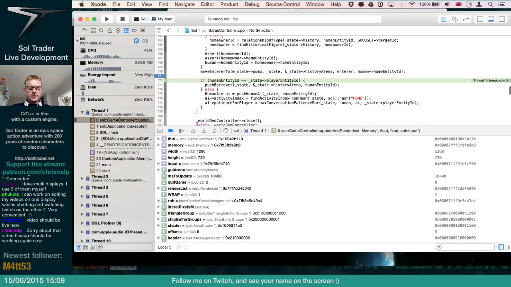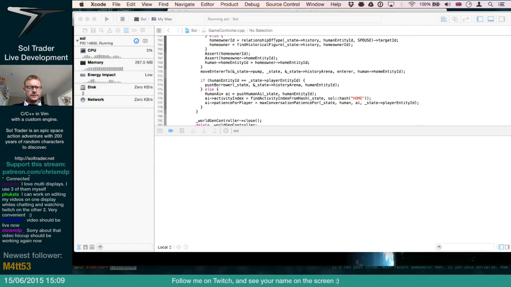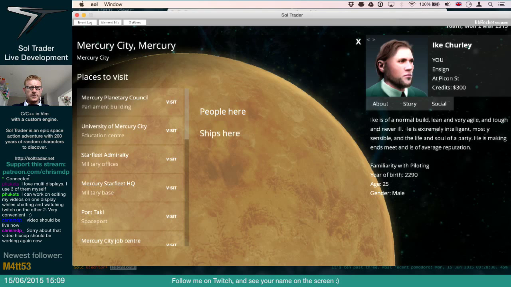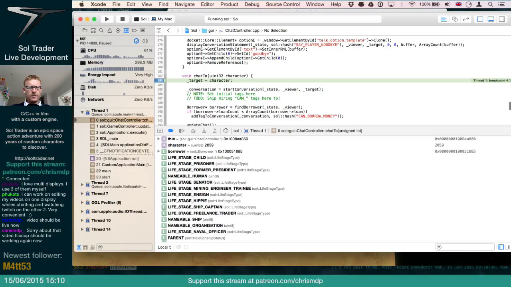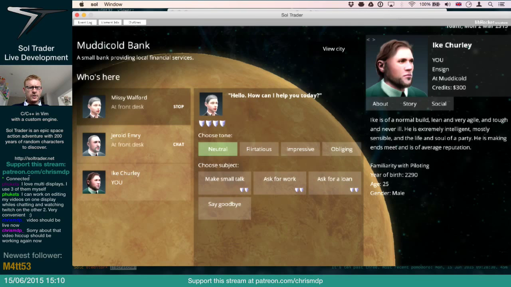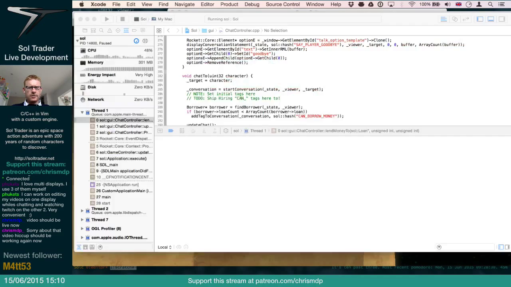Okay, if human entity ID equals state player entity ID, then that's the breakpoint, yeah. Oh yeah, we checked that. I was just making sure that that was working. That's fine. Okay, that's me. And I need to go to Muddycold, talk to Missy and get a loan again. Chat. Right, so there's the chat too. Ask for a loan, accept her offer.